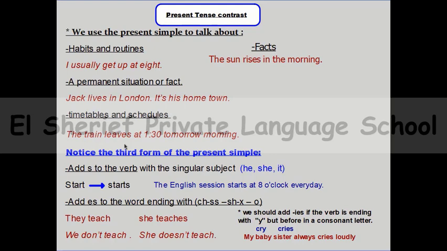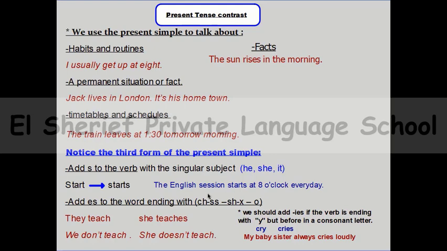What about the form? Of course, if you are talking about a singular subject like he, she, or it, and by the way, we can say not just he, she, or it. We can say Ahmed, Ali, Mark, John, the English session.